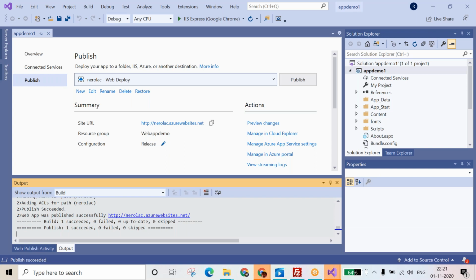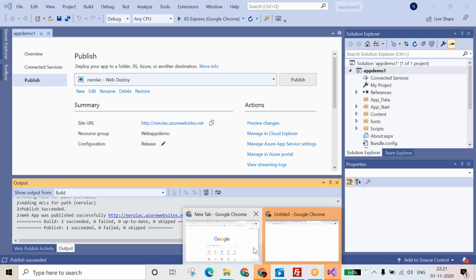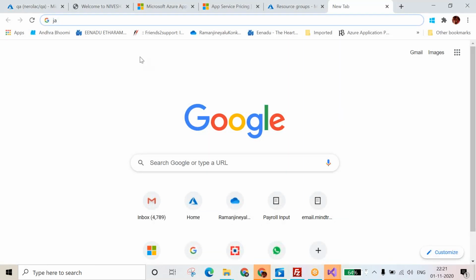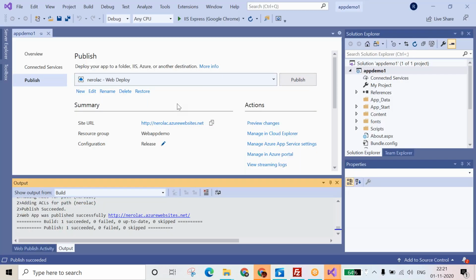Succeeded. But Atul, one question. Already I have created one website, right? Earlier I just showed you the website. Now that is replaced. In case you don't want to replace, you have to create a new website. In case you don't want to replace, you selected the existing one. That's why it's going to replace. Otherwise, if you are going to create a new one, you have to pass a new name. Okay.